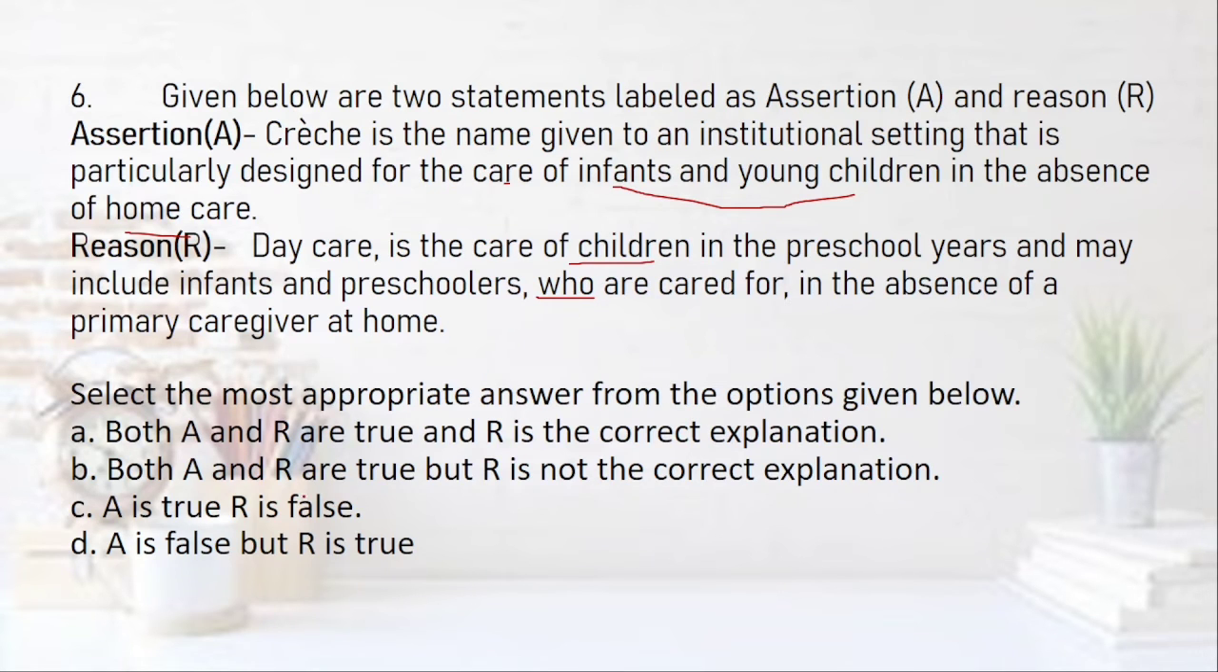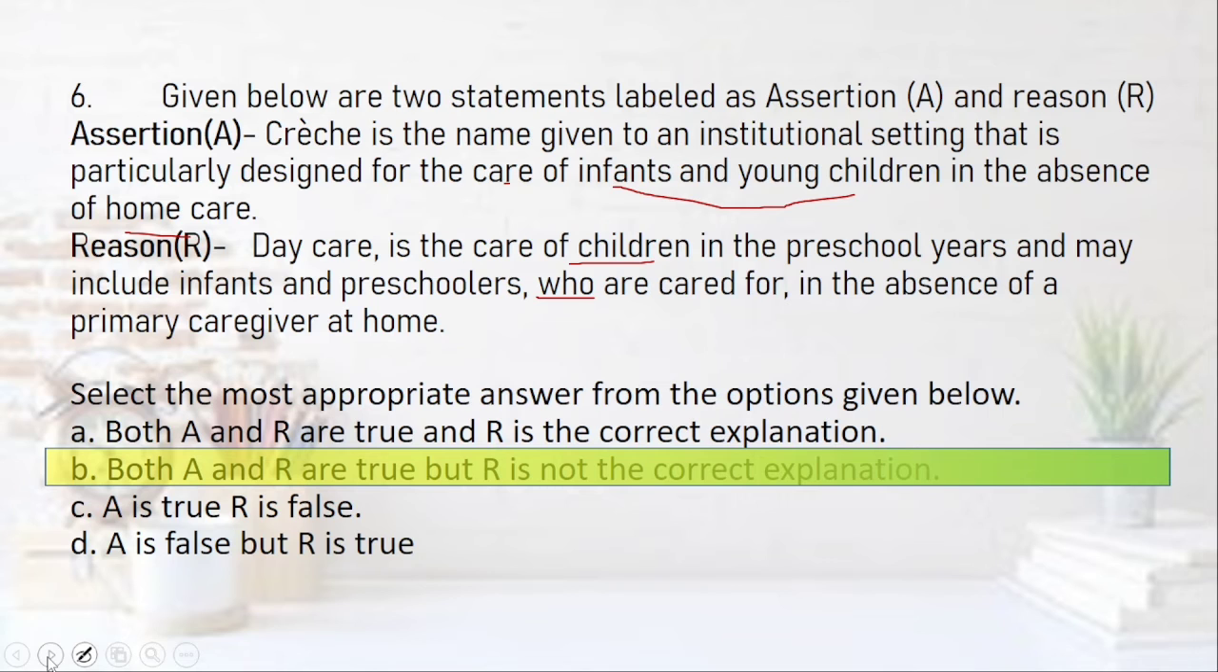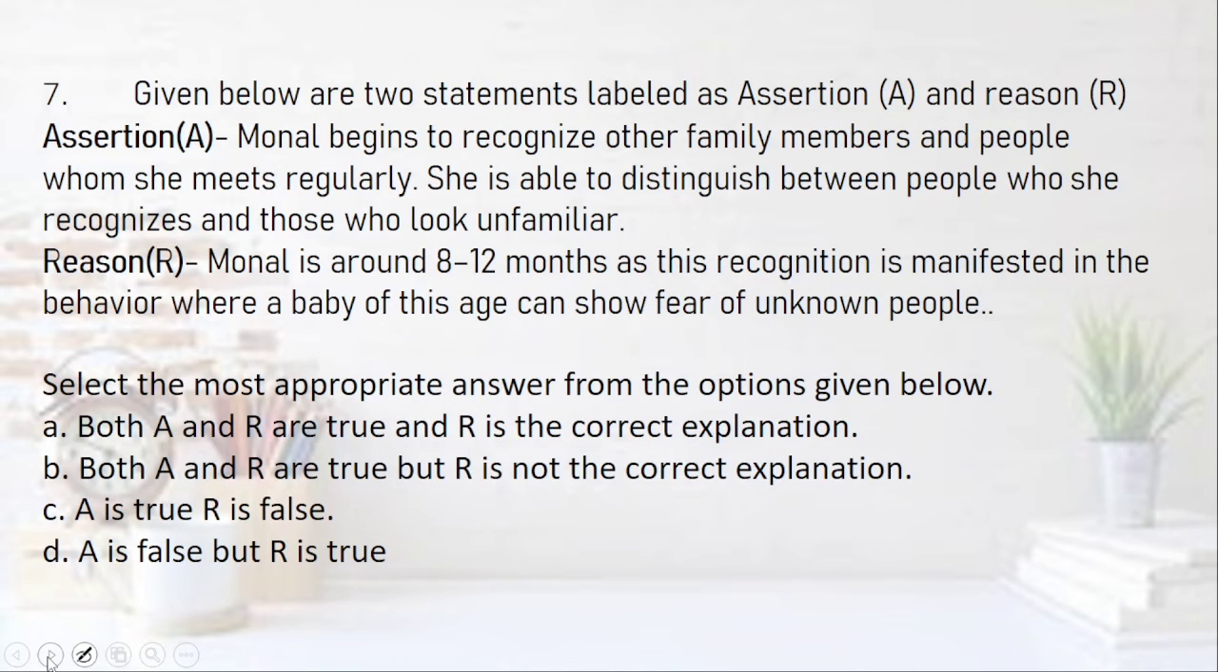Both are correct, I think, but they are both independent sentences. One defines creche and another defines daycare. They are not related to each other as reason and assertion. So here also the correct option is B, that is A and R both are true, but R is not the correct explanation for the assertion. Move over to the 7th question.